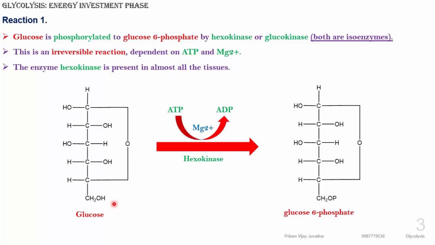Adenosine triphosphate is converted into adenosine diphosphate, and one phosphate molecule binds to the 6 carbon in the presence of hexokinase. This hexokinase is present in almost all tissues. You can see the changes occurring in the 6 carbon here.